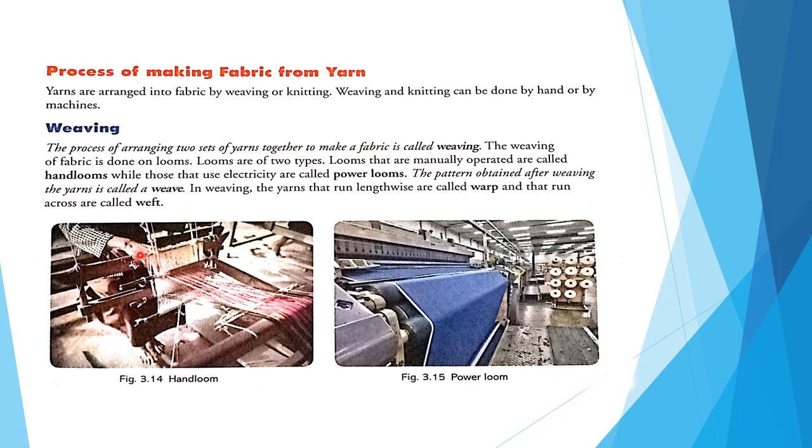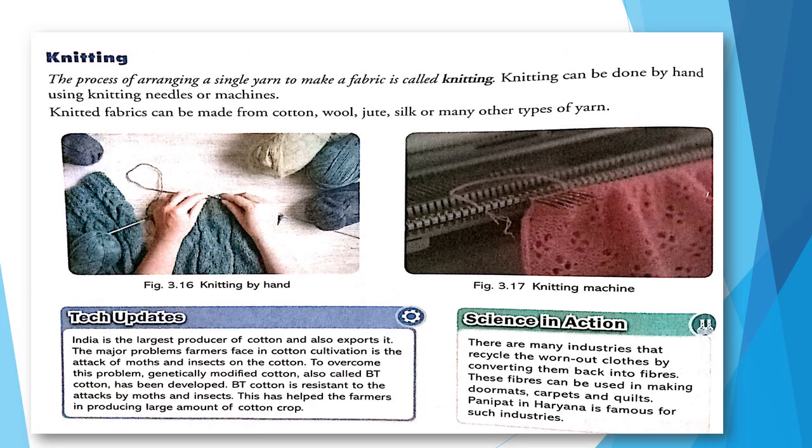Here you see this one is a handloom. These are made manually, by humans. You see this woman weaving, and this is a power loom, which means they are using electricity. So we have learned about weaving. Now we will see about knitting.